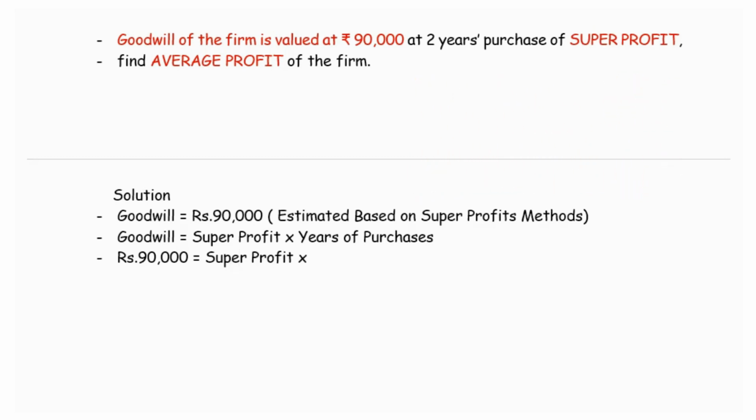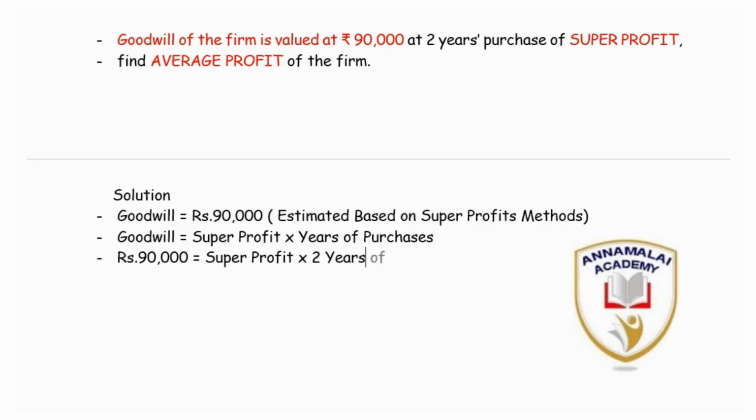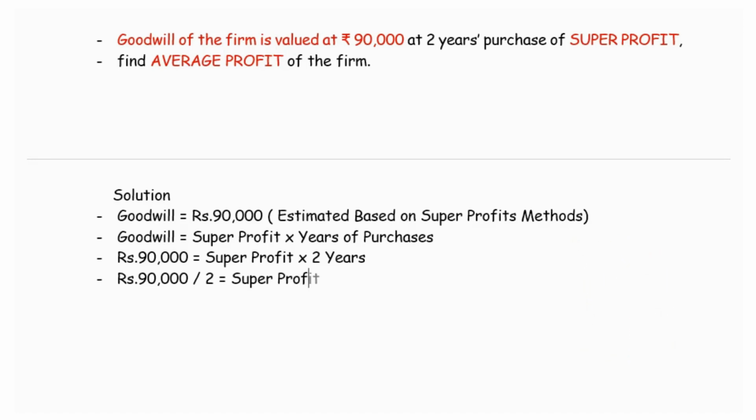It is given in this question that the goodwill is based on 2 years purchase of super profit. So when we bring the number 2 to the right hand side, that is rupees 90,000 divided by 2, which becomes the super profit.